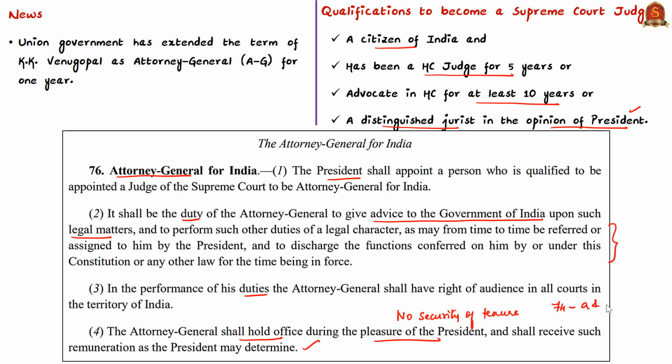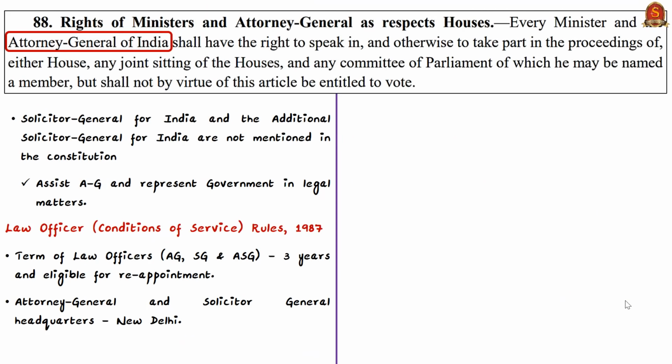Now when you come to Article 88 of the Indian Constitution, it mentions that the Attorney General has the right to speak in the proceedings of either House of Parliament, also in joint sittings of both Houses. In addition to the right to speak, the Attorney General has the right to take part in the proceedings of either House or any joint sitting of both Houses. The officer can also take part in any committee of Parliament where the officer is named as a member. But here we should note clearly that the Attorney General will not enjoy the right to vote whenever taking part in parliamentary proceedings, including parliamentary committees. So this is all that is mentioned in the Constitution about the Attorney General.